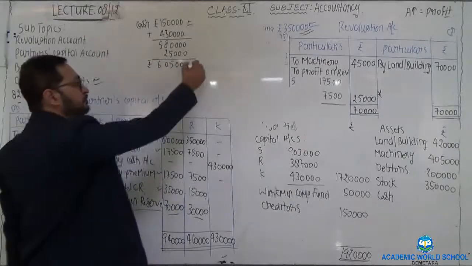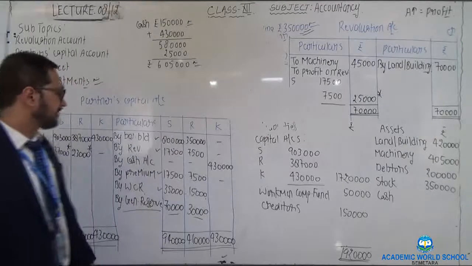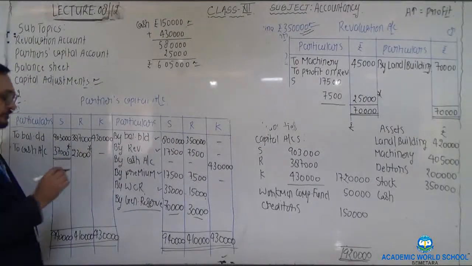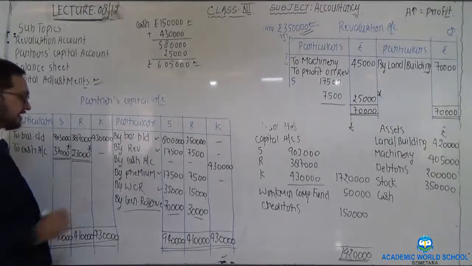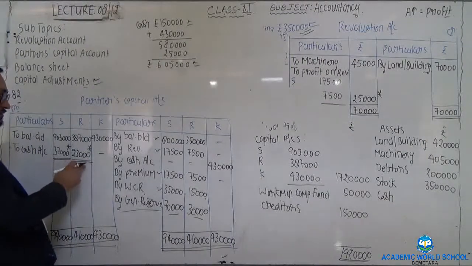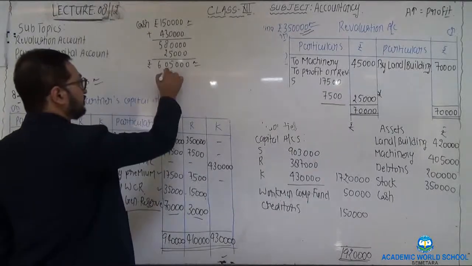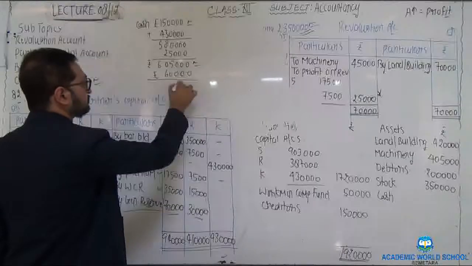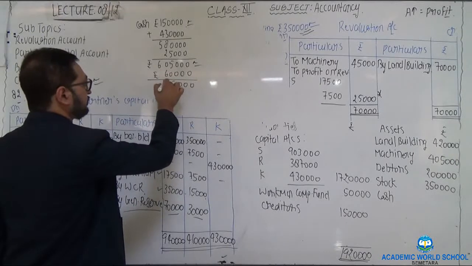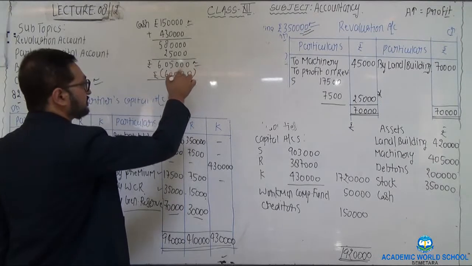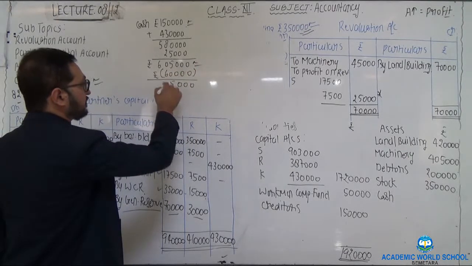Altogether they are added to 6,05,000, and 37,000 is being withdrawn by first partner and 23,000 is being withdrawn by second partner. So 37 plus 23, that would be 60,000 rupees. Deduct this 60,000 from 6,05,000.